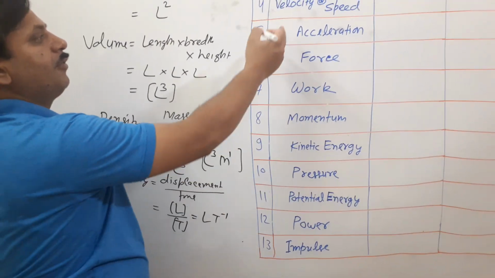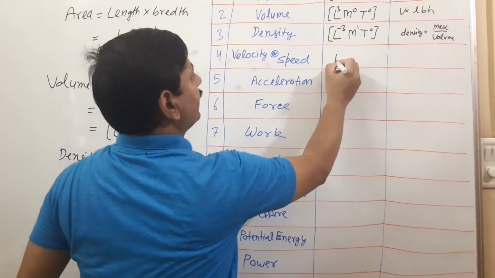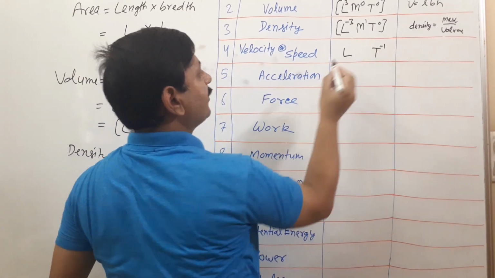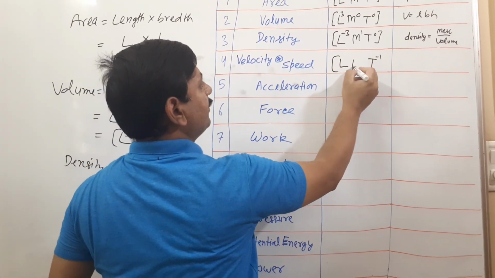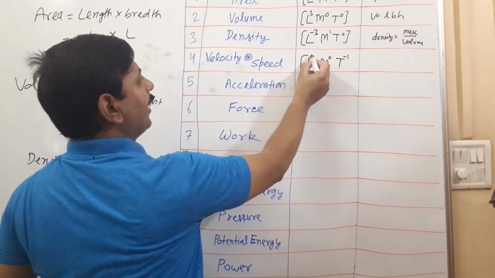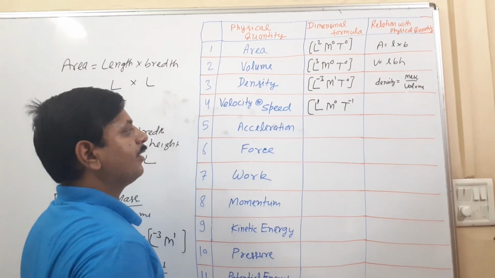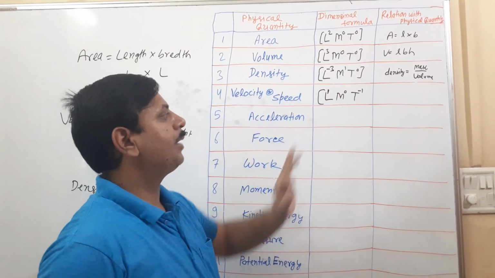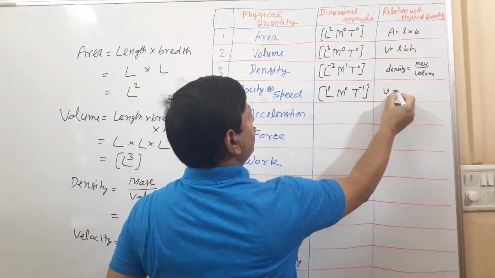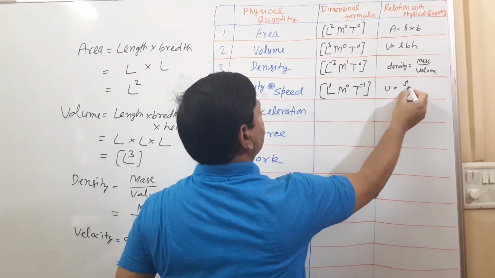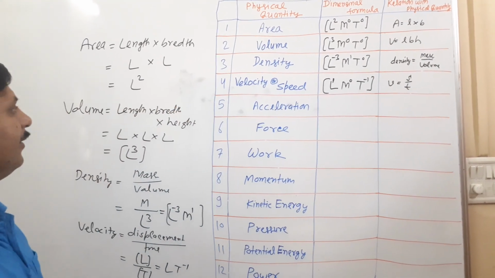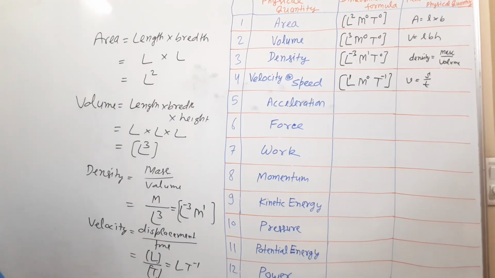So the dimension formula of velocity is L T raised to minus 1. Here M is power 0, and L power you will say 1. So the dimension of this is 1, 0, minus 1. Velocity is displacement or distance upon time. The related formula is that. Now see here, what will be the acceleration?